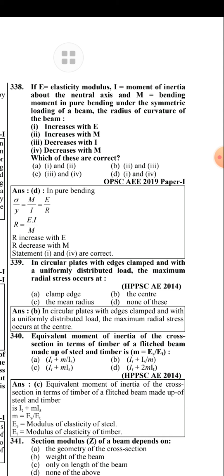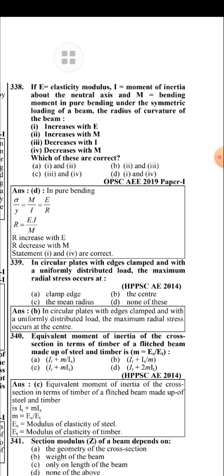Equivalent moment of inertia of the cross section in terms of timber of a flitched beam made up of steel and timber is I_t plus I_s, where m is equal to Es by Et. Es is equal to modulus of elasticity of steel, and Et is equal to modulus of elasticity of timber.